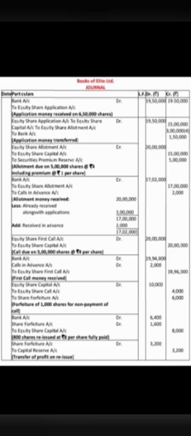Bank account debit to equity share application account, it will be for 6,50,000 shares multiplied by 3, 19,50,000.